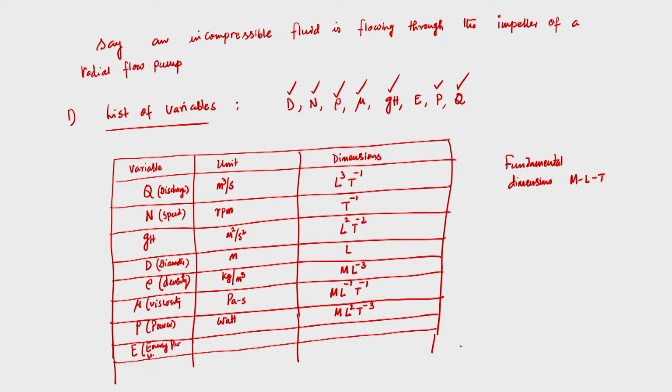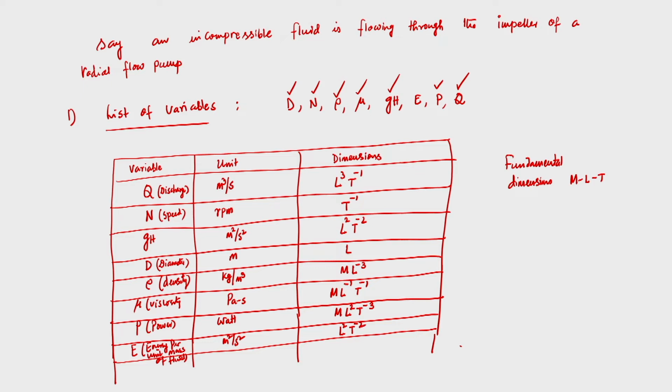This unit should be meter square per second square, and you will get L square t power minus 2.